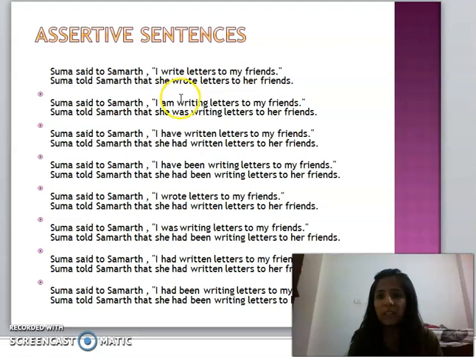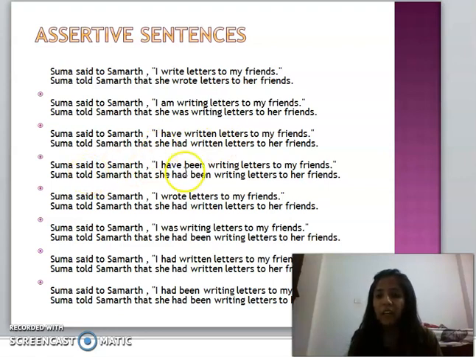This is simple present tense. This is continuous tense: I am writing letters to my friend. Said to again changes into told. She was writing letters to her friends. Present continuous, past continuous. Then Suma said to Samarth, I have written. This is present perfect, and this changes into past perfect, had plus verb's third form.